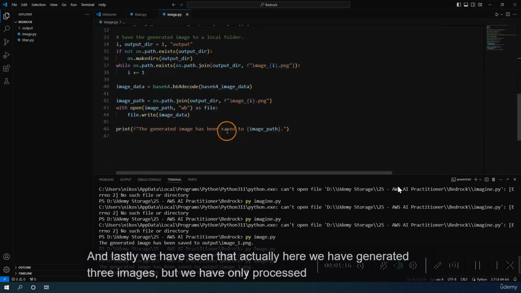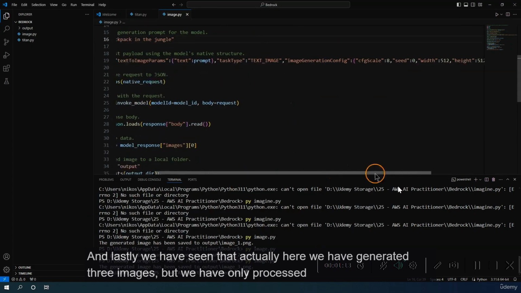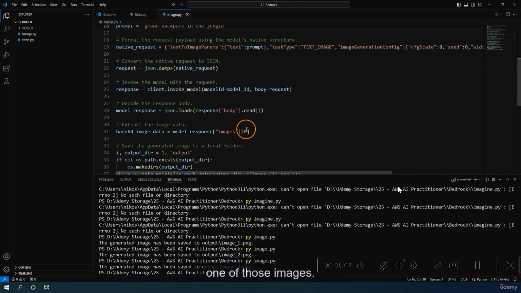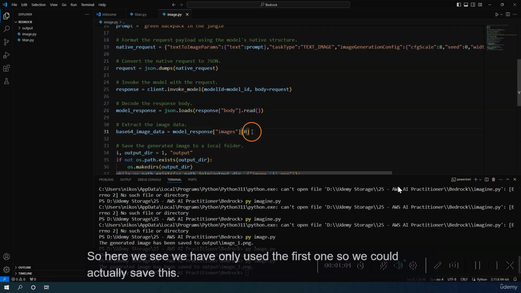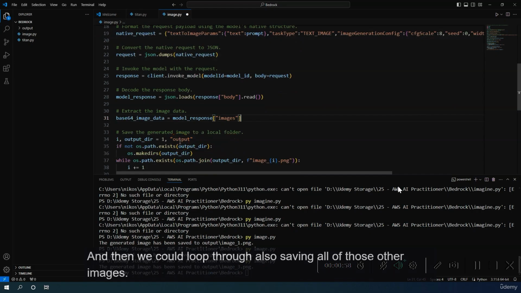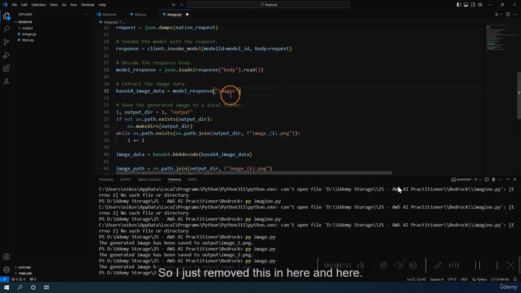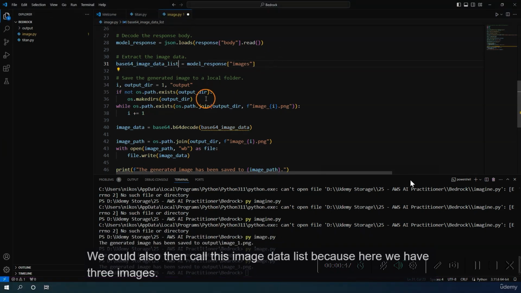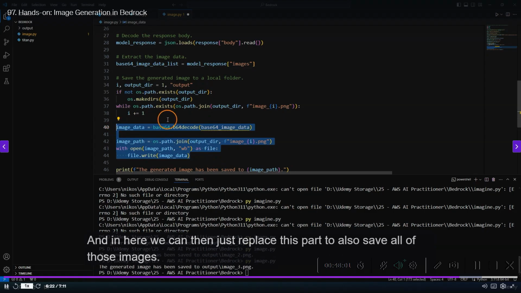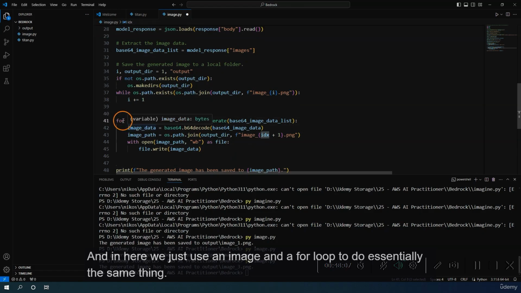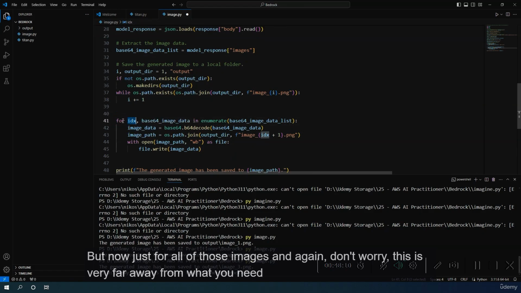And lastly, we have seen that here we have generated 3 images, but we have only processed one of those images. So here we see we have only used the first one. So we could actually save all of those images, and then we could loop through, saving all of those other images. So I just remove this in here, and here we could also call this image data list, because here we have 3 images. And in here, we can then just replace this part to also save all of those images. We just use an image and a for loop to do essentially the same thing, but now just for all of those images.